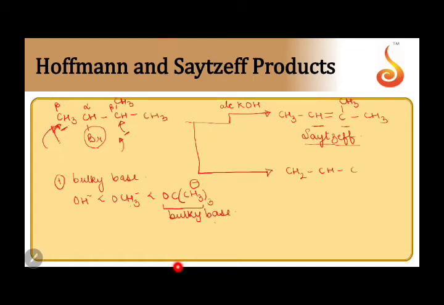CH. So now if you observe, I removed a hydrogen from the carbon having more hydrogen. A double bond is formed between alpha and beta carbons like this. This product is called Hofmann's product.